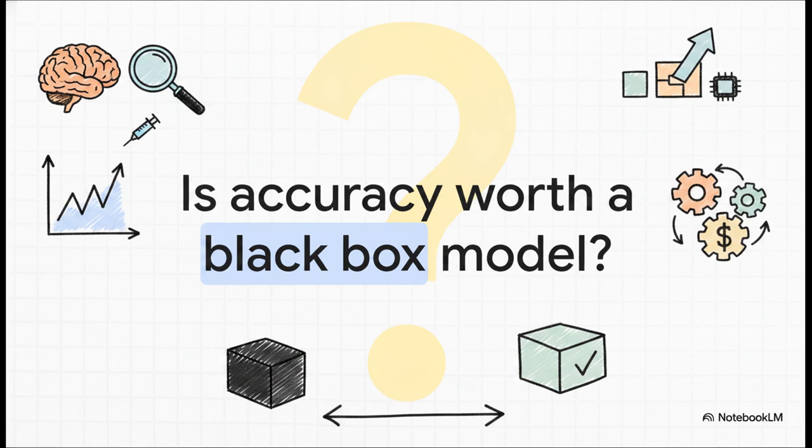If you're predicting medical diagnoses, doctors demand to know exactly why a model made a specific decision, meaning PCA's abstraction might fail you completely in that scenario. But say for automated high-frequency trading where fractions of a second matter, that black box accuracy is absolutely everything. So I'll leave you with this question for the next time you're building a model. When exactly does the cost of a black box outweigh the benefit of perfect accuracy? Think about it.